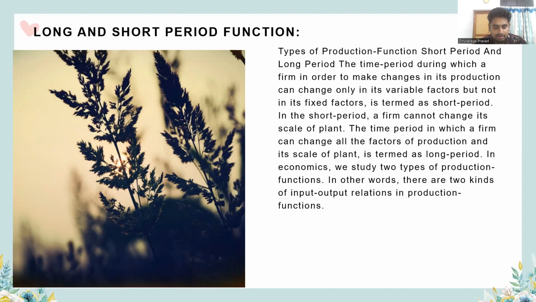But in the long run production function, it is possible to change all inputs in accordance with the scale. This is known as returns to scale. Earlier we saw the short run function follows the law of variable proportion, but in the long run production function, it is known as returns to scale. When a producer changes all the factors of production in the same proportion, the proportional relationship between production and factors of production is referred to as the law of returns to scale.